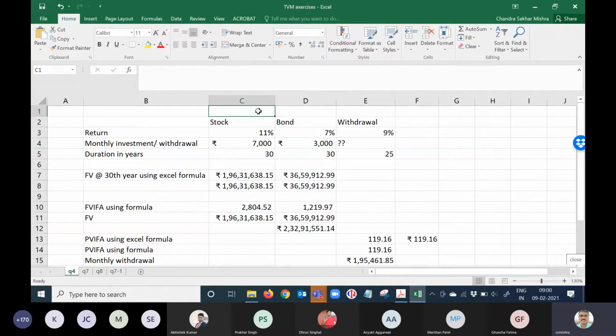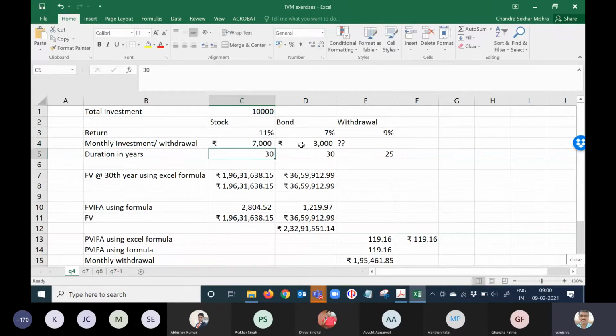So what I do here, I make a little change. My total investment, I say 10,000. And instead of 7,000 directly, I give a formula, 0.7 into this one.